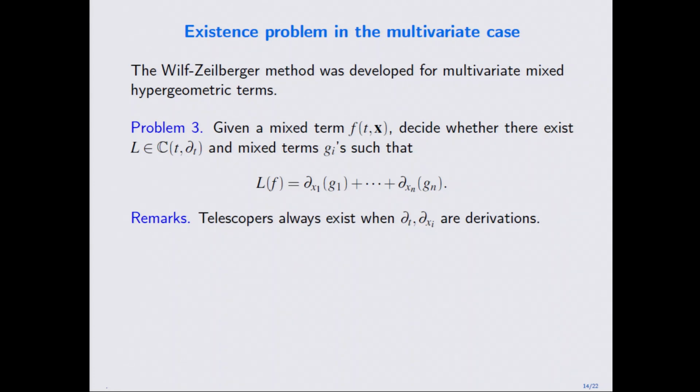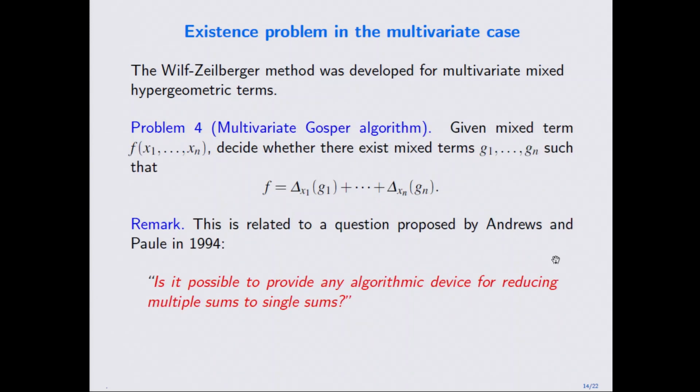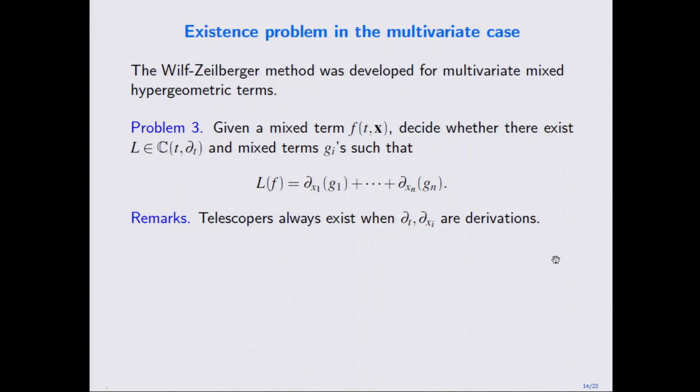It turned out that when all the variables are continuous, we know that this telescoper always exists. But if some variable is discrete or some are mixed, then I don't know how to decide the existence. For the moment, we know some classes. To solve this problem, I think the first question will be to decide whether 1 is a telescoper or not.